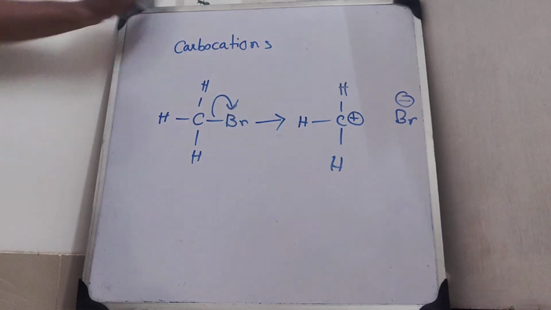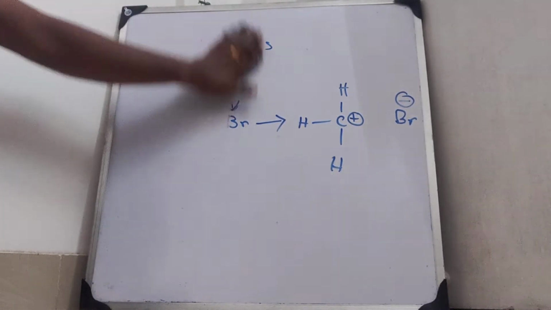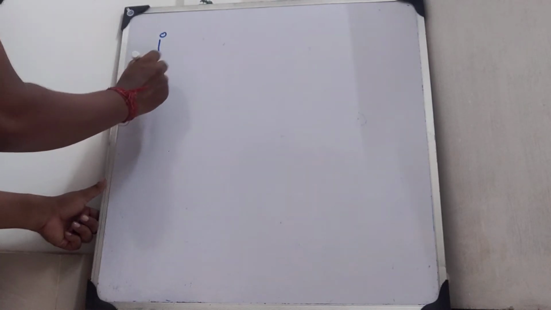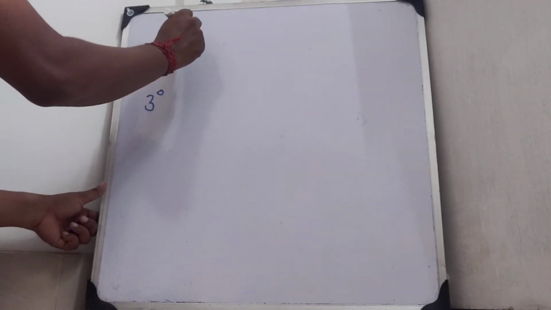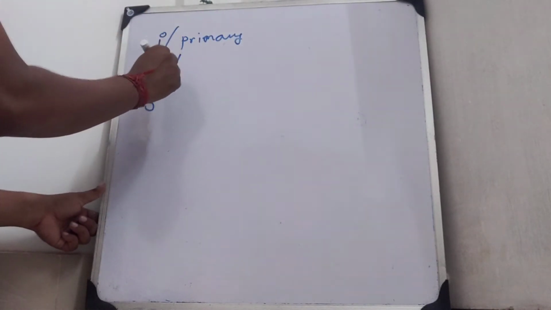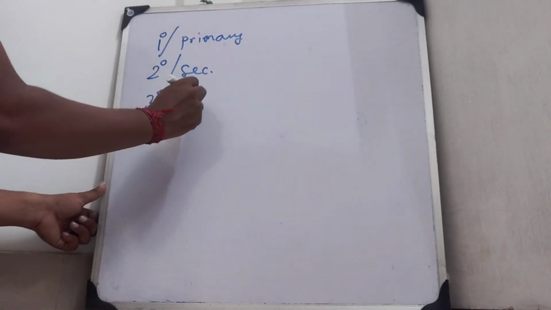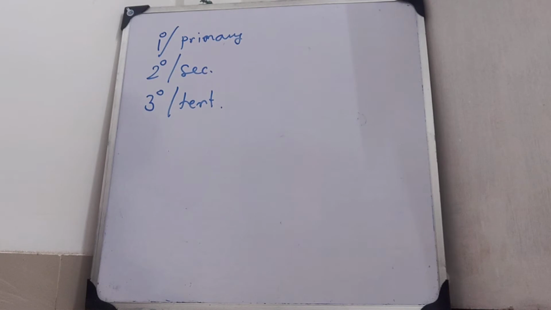Now the question is, how many types of carbocations are there? On the basis of the number of carbon atoms to which the carbon is attached, it is categorized into 3 types: 1 degree carbocation, 2 degree carbocation, and 3 degree carbocation, or you can call them primary, secondary, and tertiary carbocation. I am going to give you some examples of all these types.